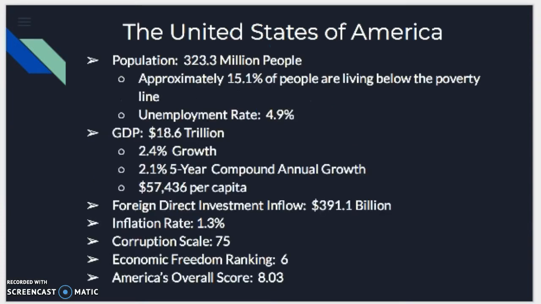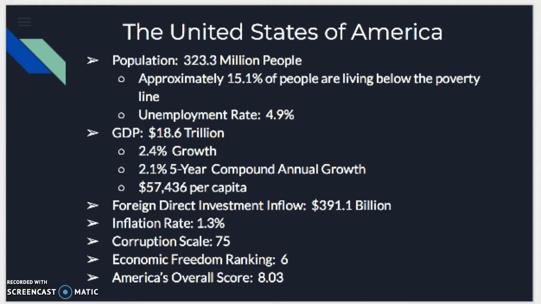The United States has a population of 323.3 million people. Approximately 15.1% of people are below the poverty line, and they have an unemployment rate of 4.9%. The GDP for the US is $18.6 trillion, with a 2.4% growth, a 2.1% 5-year compounding annual growth, and $57,436 per capita. The foreign direct investment inflow for the US is $391.1 billion. The inflation rate is 1.3%.